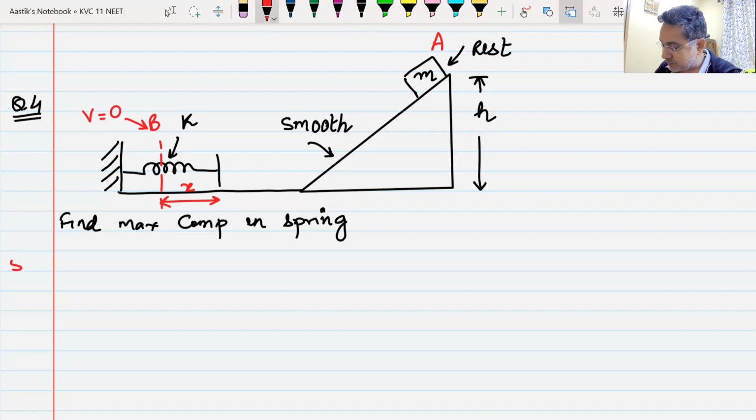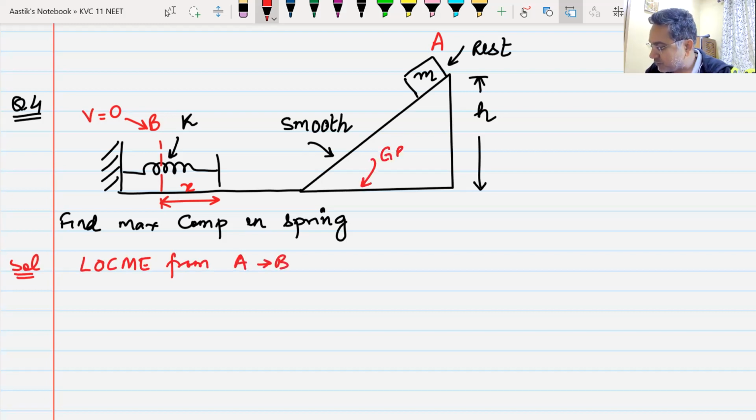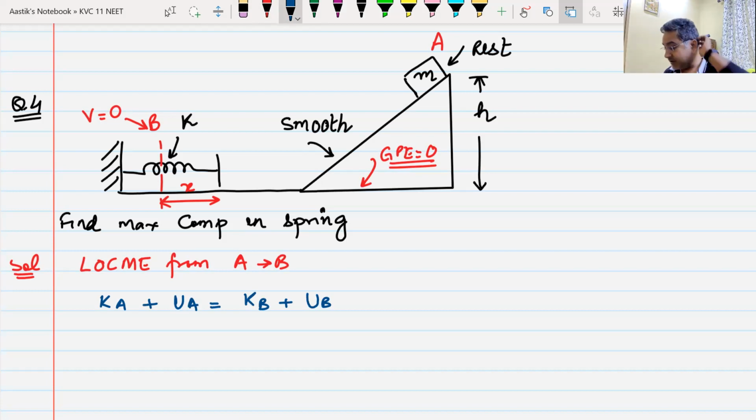Well done. Now I'm going to apply LOCME, law of conservation of mechanical energy, from the highest point to the lowest point. I call the lowest point's gravitational potential energy as zero. Now, kinetic energy at point A plus potential energy at point A should be equal to kinetic energy at point B plus potential energy at point B. Can anyone tell me what is the kinetic energy at point A?